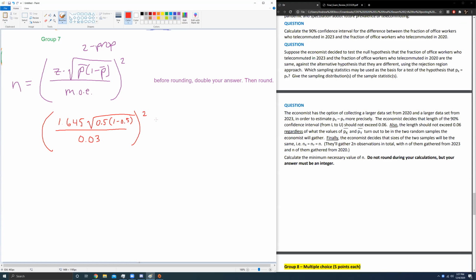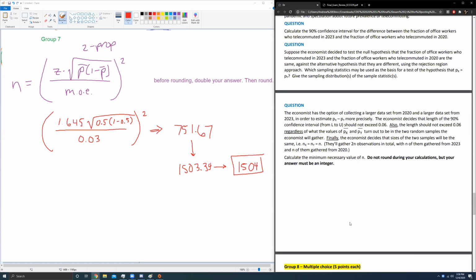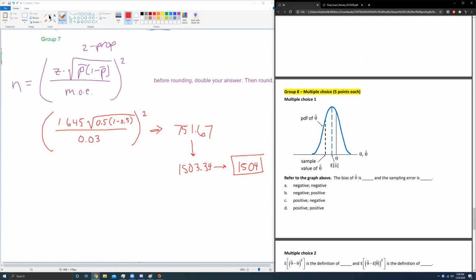If this was a 1 proportion question, we would normally round it up, but we're not going to round it up just yet. This gives me 751.67. Don't round up just yet. You're going to double it first to get 1503.34, and then round up, for an answer of 1504. And this is the answer to that question. Good? Yes. Okay.